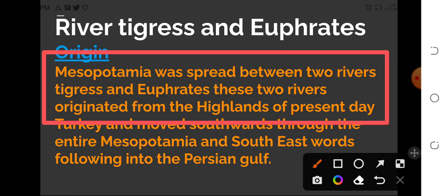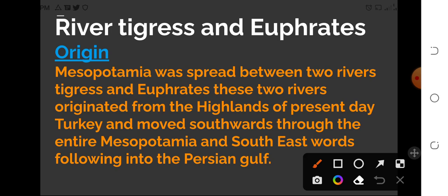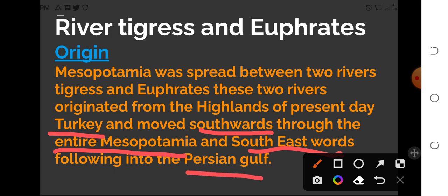They start from the highlands of present-day Turkey and move southwards through the entire Mesopotamia, and southeastwards fall into the Persian Gulf.